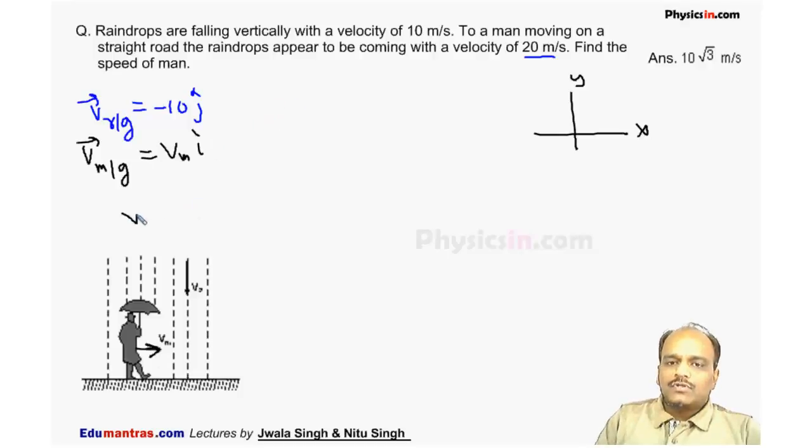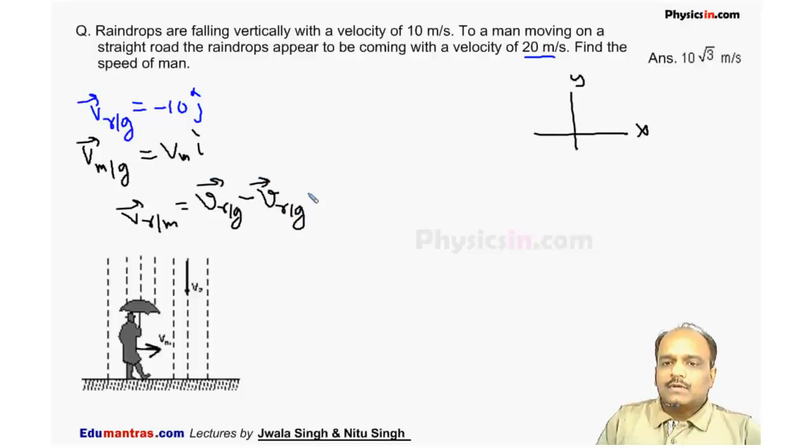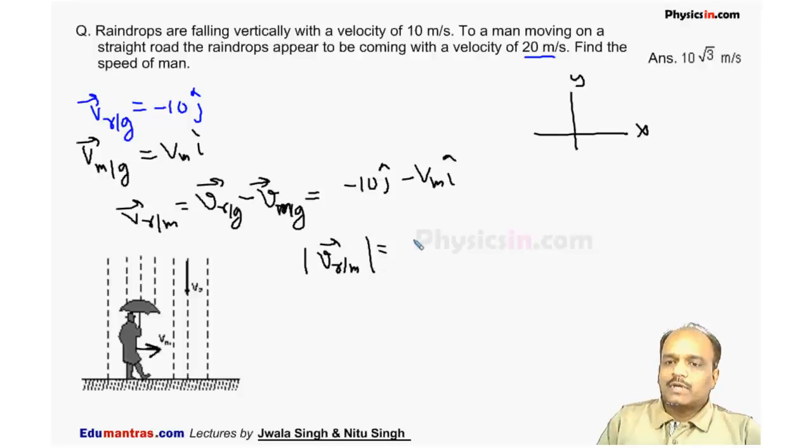So for this man, the velocity of rain with respect to man is velocity of rain with respect to ground minus velocity of man with respect to ground. So it is equal to minus 10 j cap minus Vm i cap, and we can say the magnitude of velocity of rain with respect to man, which is the speed of the rain with respect to man, is equal to root over 10 square plus Vm square, and it is given this is equal to 20 meter per second.